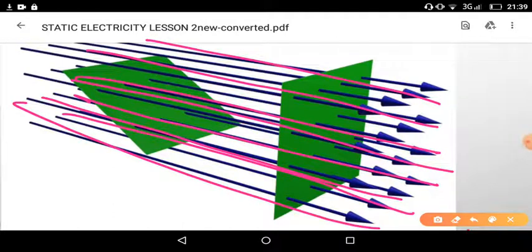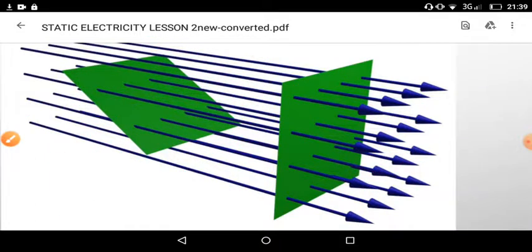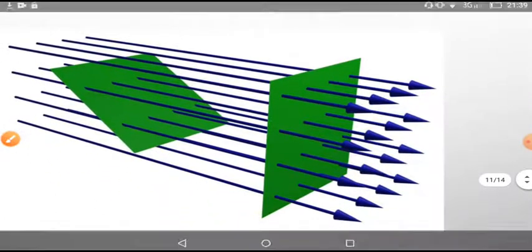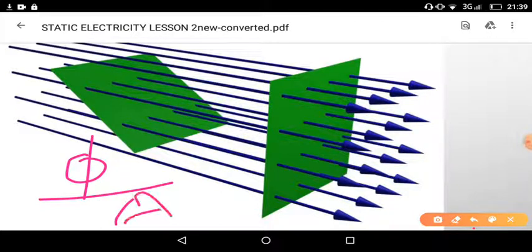This number of lines is called flux, and the total number of lines divided by area of the field means flux passing through unit area. Flux divided by area, phi by A. So this is called density. Total number of lines passing through unit area, number of lines divided by area, is called flux density.